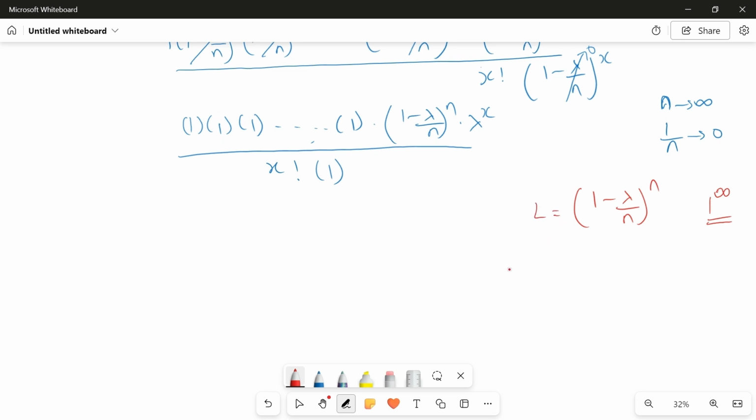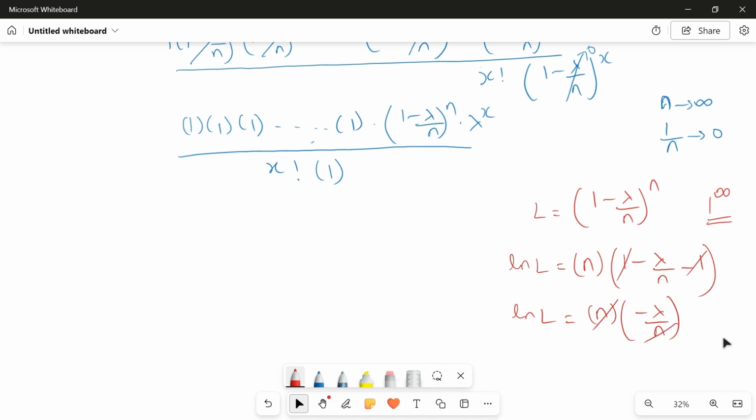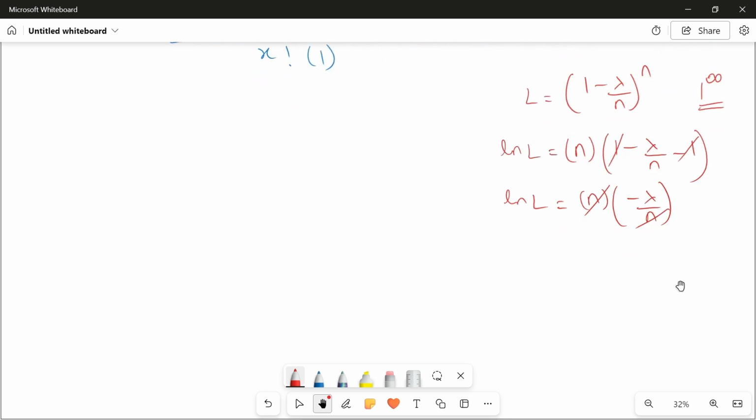Let's say this is L. Now ln L. This solving of limit, I'm not going to teach you. I'm just telling you how to do this. ln L is nothing but n into your general limit, which is g of x into f of x minus 1, right? So g of x is there, and your f of x is here, minus 1 is also there. So 1 and 1 get cancelled. Now ln L is equal to n into minus lambda by n.